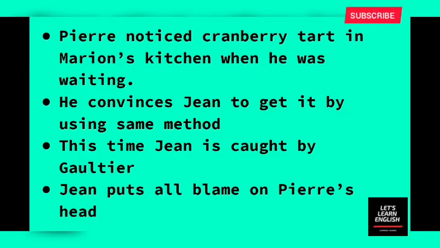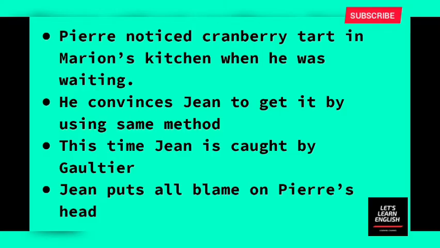Actually, who overheard this conversation? It was Jean who overheard the conversation, and Jean convinced Pierre to go to the door of Gaultier to get the eel pie. Now what is he doing?